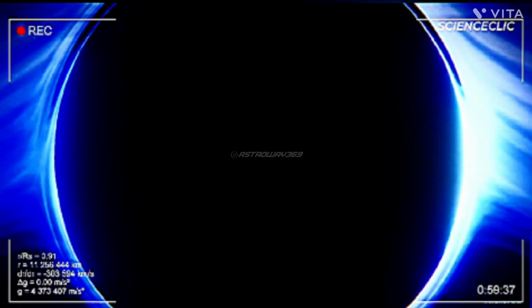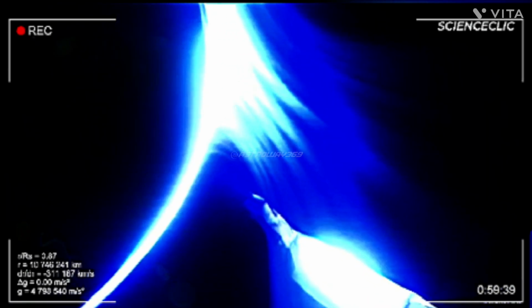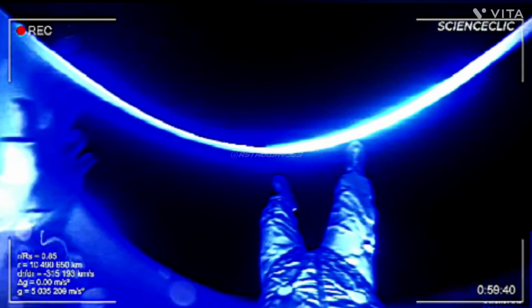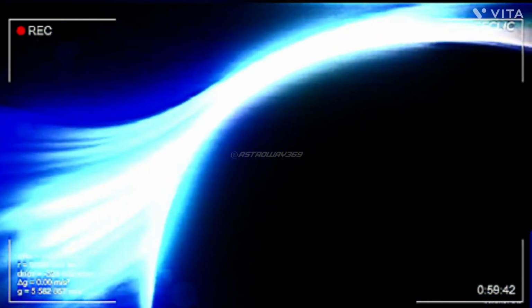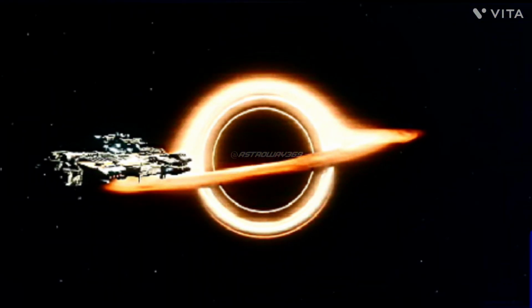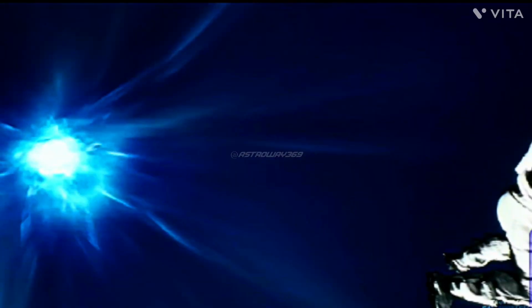Here's a breakdown of what might happen if you were to enter a black hole, keeping in mind that we don't have direct observational data. 1. Tidal forces. Spaghettification. As you approach a black hole, the gravitational pull on your feet would be significantly stronger than on your head. This extreme difference in gravity would stretch you out like spaghetti, a process called spaghettification.